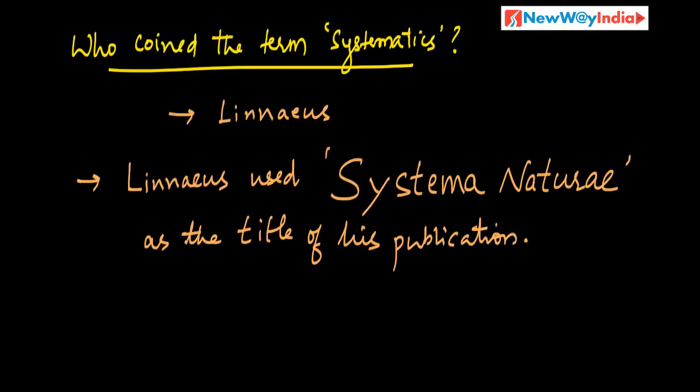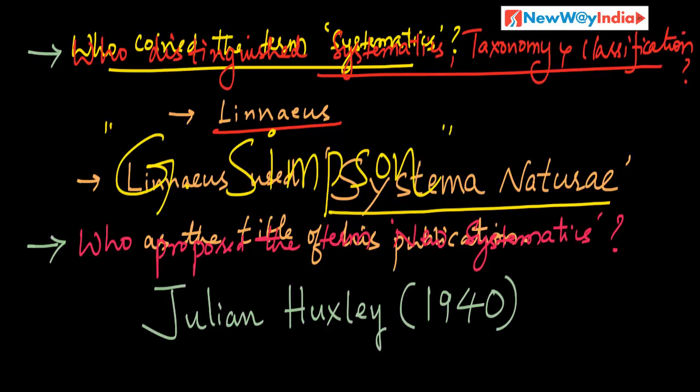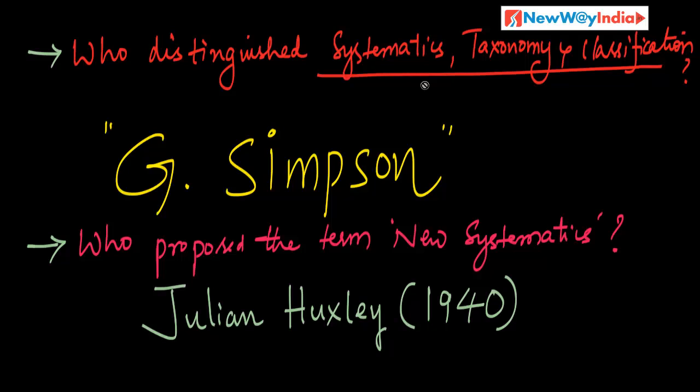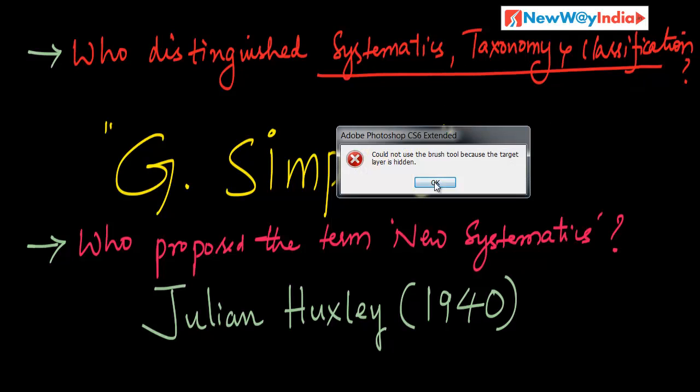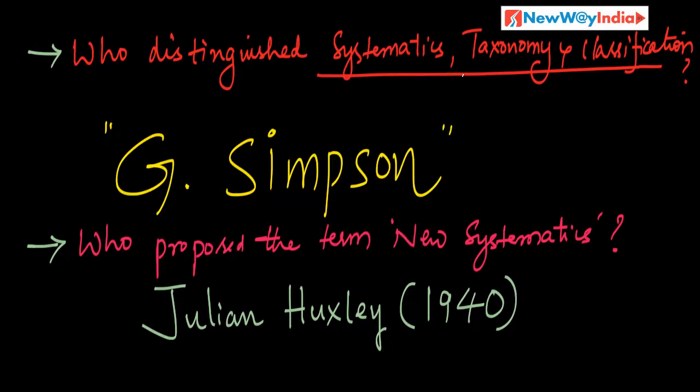Who coined this term systematics? Linnaeus. Linnaeus used Systema Naturae as the title of his publication. And who distinguished systematics, taxonomy and classification?